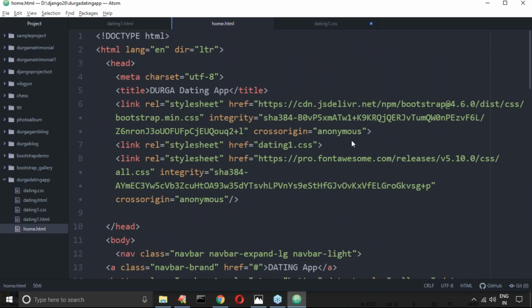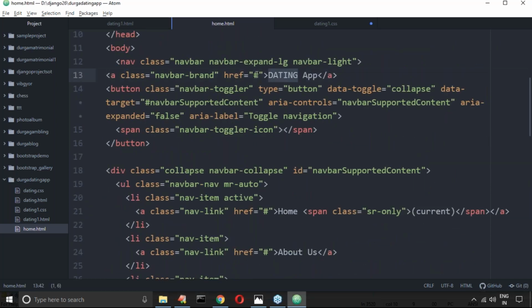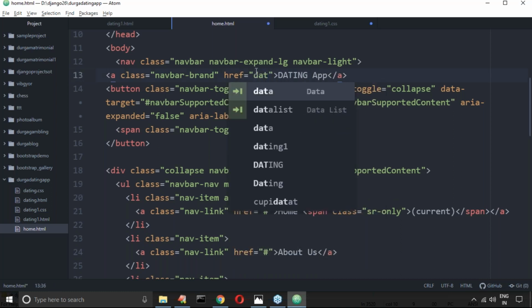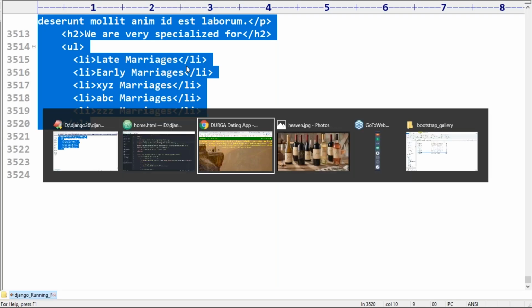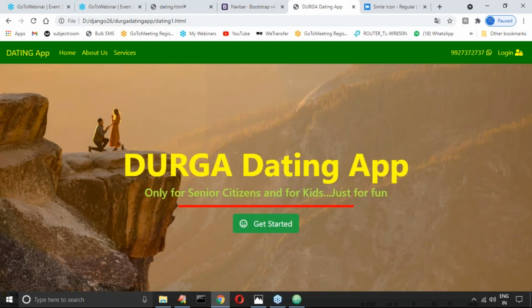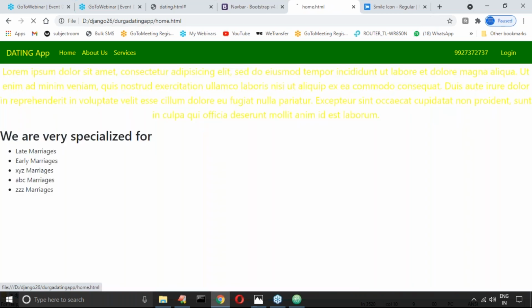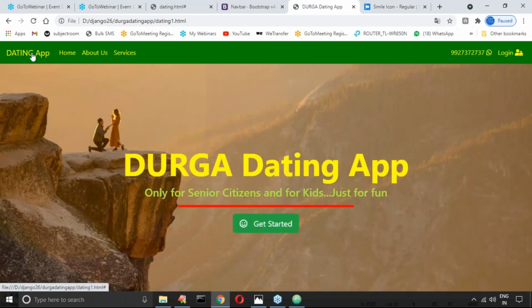Wherever the brand is there, the href is dating1.html. Now if I click this one, it goes to the home page.